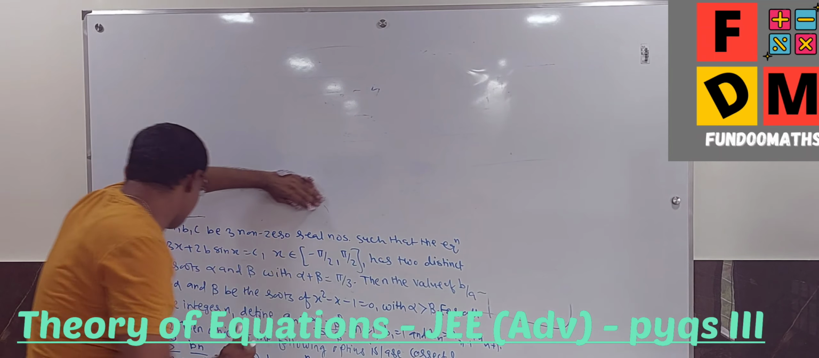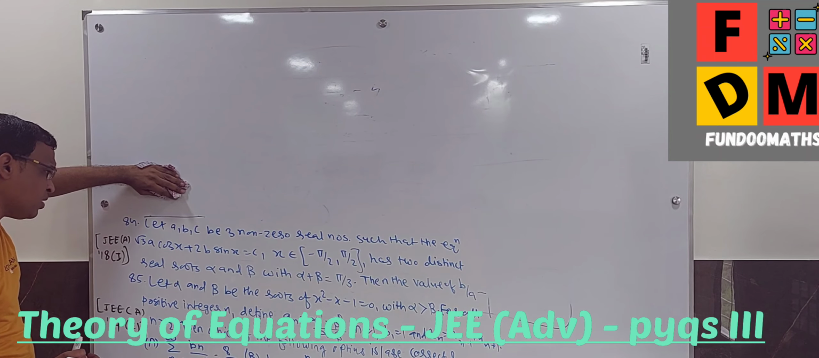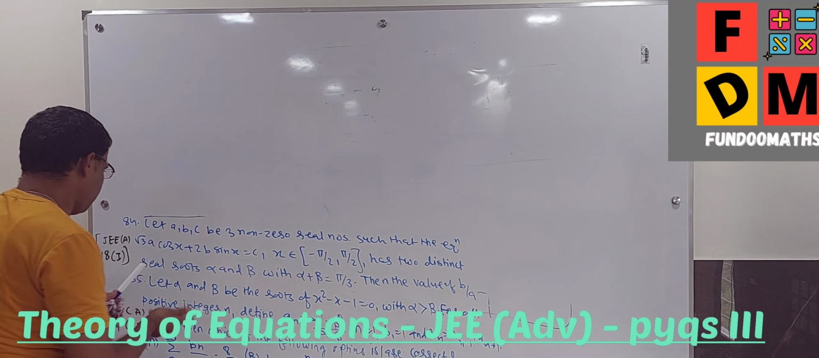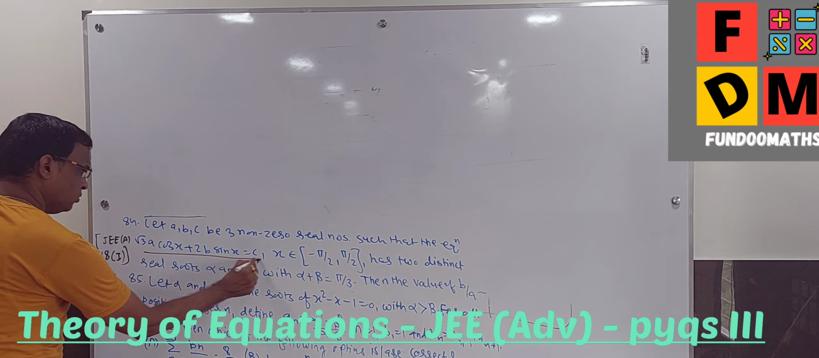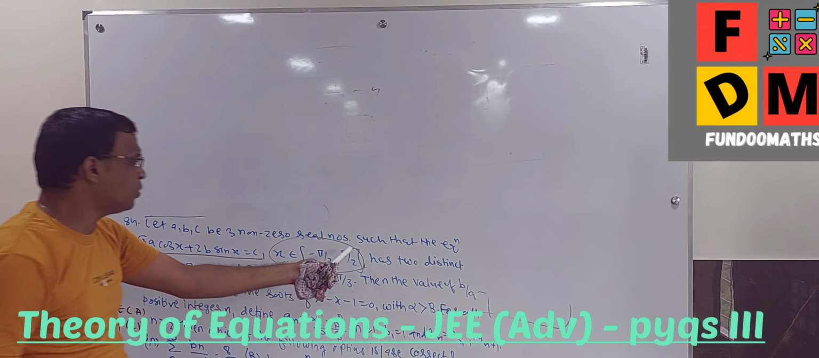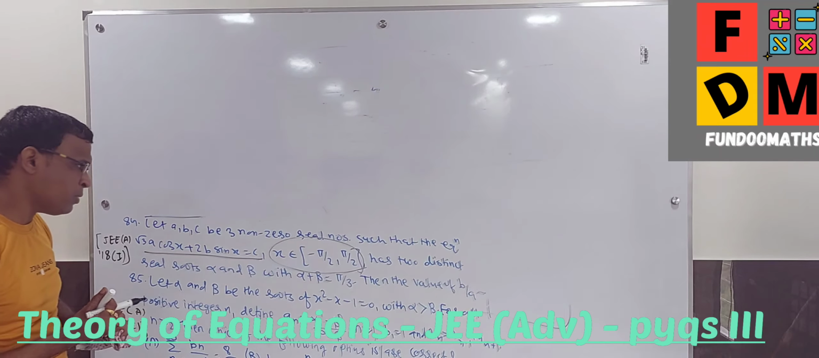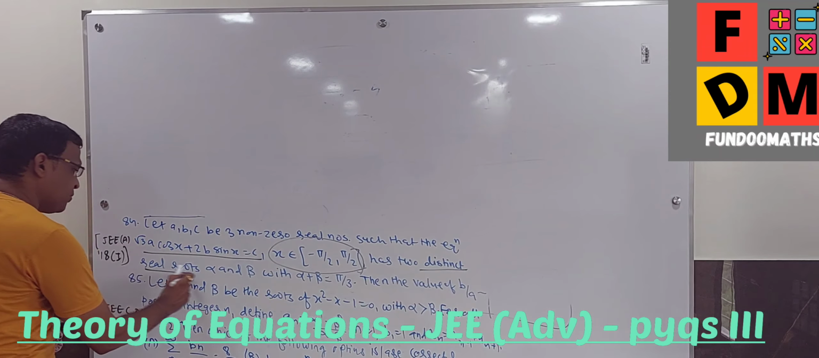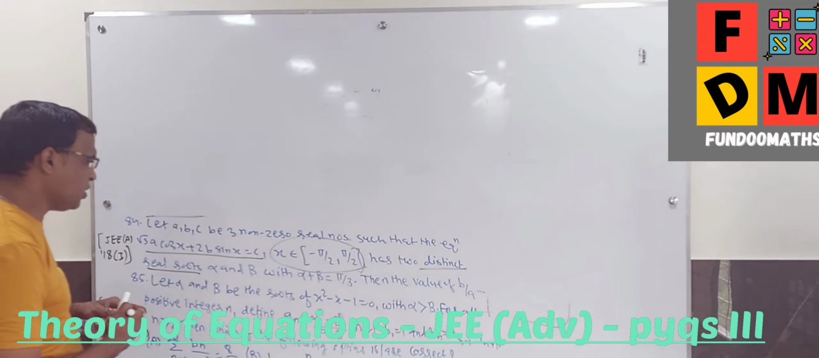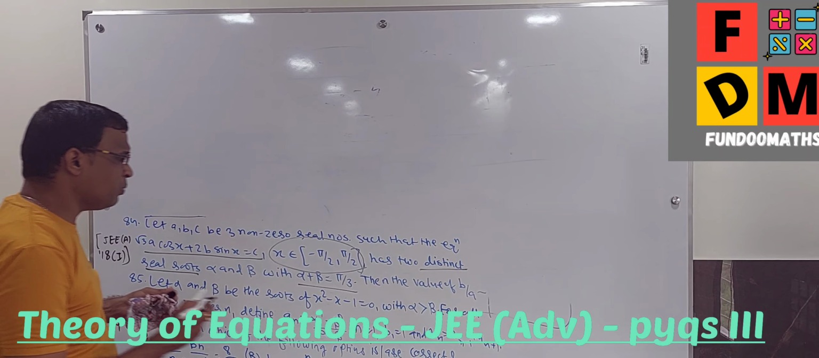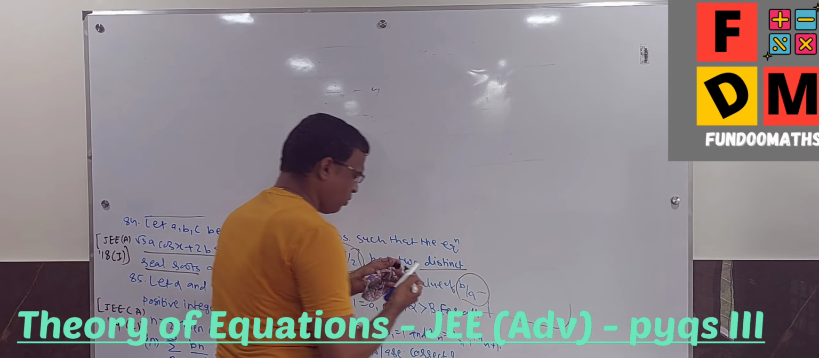Okay, it's trigonometry. Let a, b, c be three non-zero real numbers such that the equation, x belongs to this, that is the fourth and the first quadrant, minus pi by 2 to pi by 2, has two distinct real roots, alpha and beta, with alpha plus beta is equal to pi by 3, then the value of b by a. Integer type equation, value of b by a.